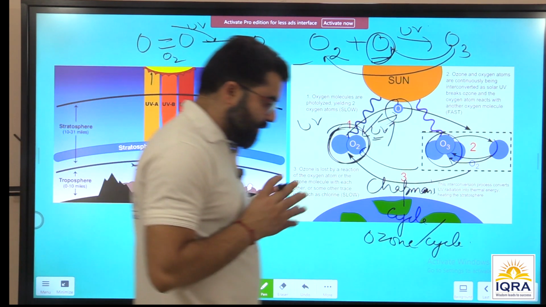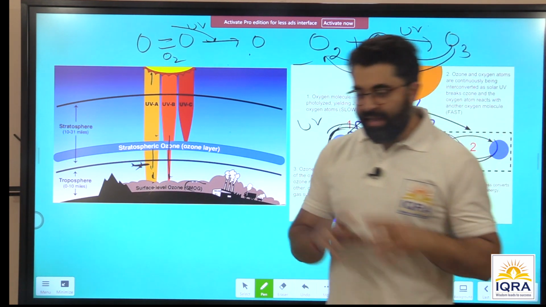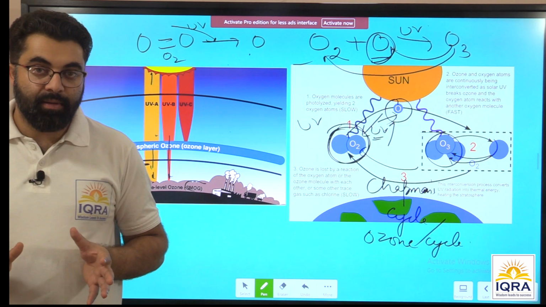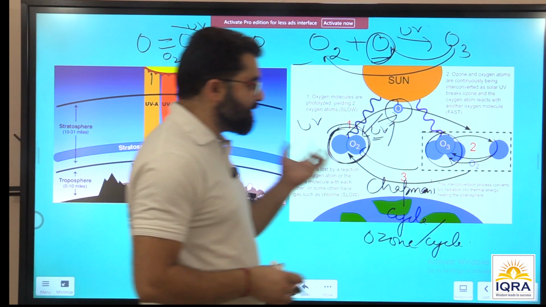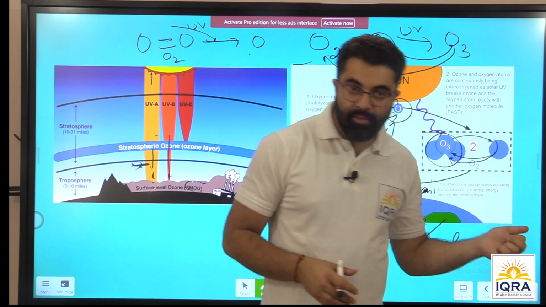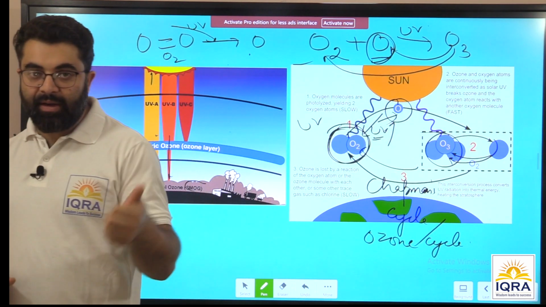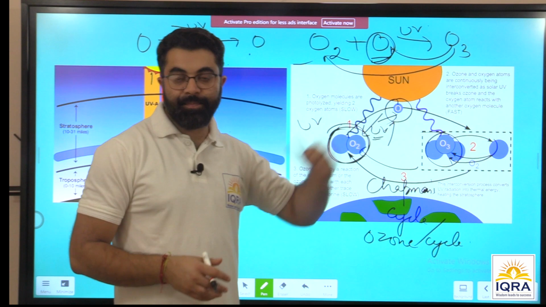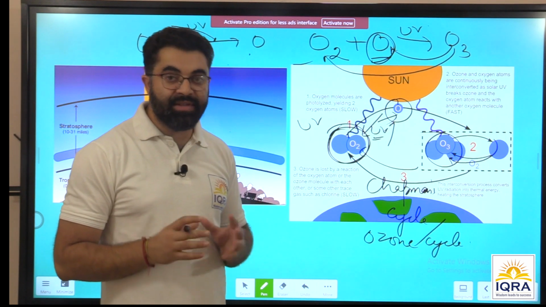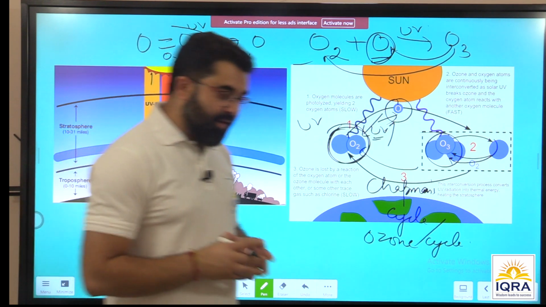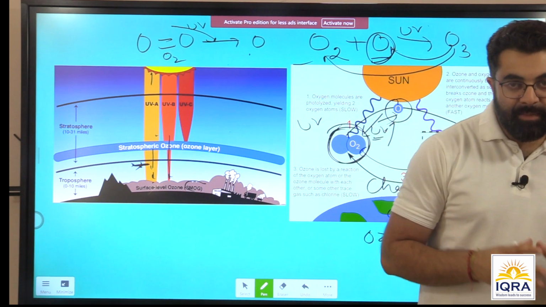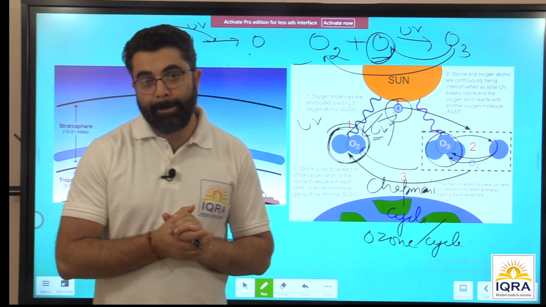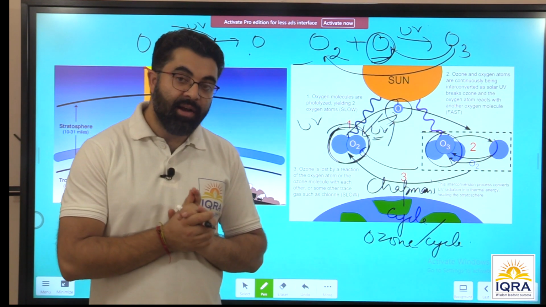So the energy carried by ultraviolet radiations is imparted to oxygen molecules to break them. Once the oxygen molecule is broken down into atoms, it gets converted into O3, right? It combines with oxygen, O2, and forms O3, and the process continues. This is how ozone is formed, and this is why ultraviolet radiations can be prevented or stopped in the stratosphere or lower stratosphere itself. This is the Chapman cycle or ozone cycle.